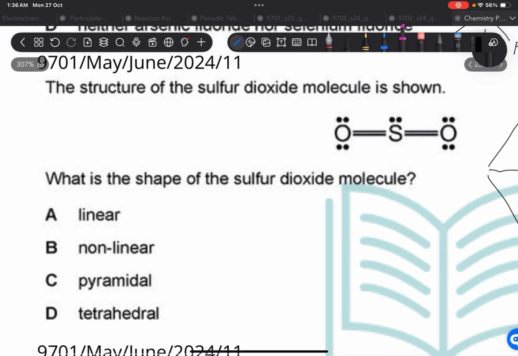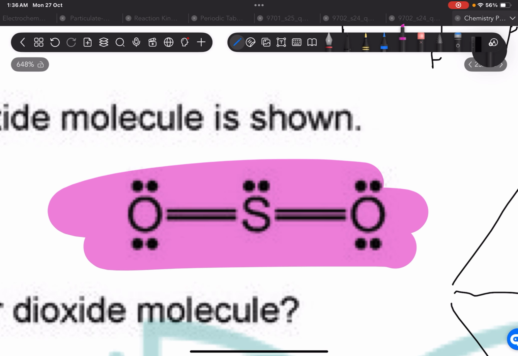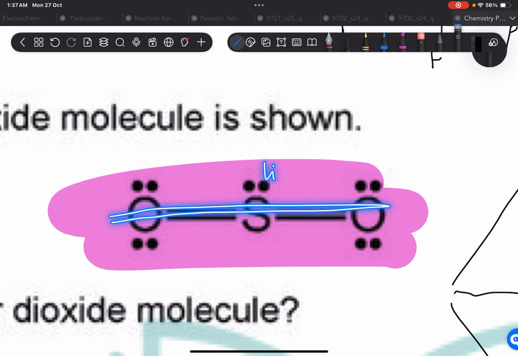Moving on to this question. The structure of sulfur dioxide molecule is shown. Okay, so it's good that we're shown with all the lone pairs and everything. What is the shape of sulfur dioxide molecule? To confuse you guys, they've drawn it in a flat line so that you might think this is a linear molecule, but this is not linear. This is only there to confuse you. This is a bent molecule.